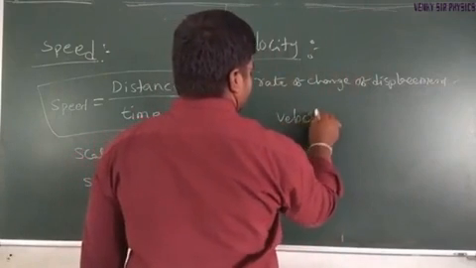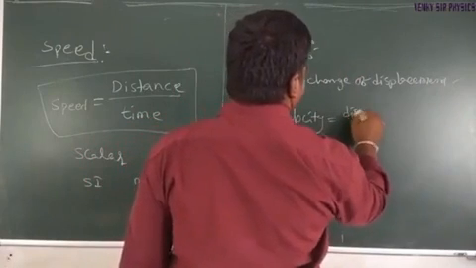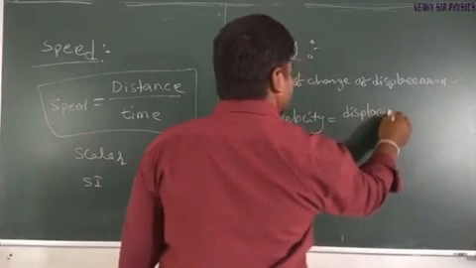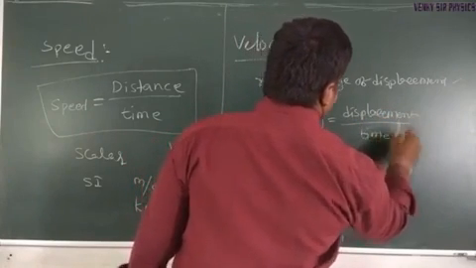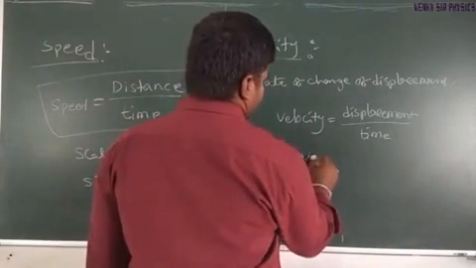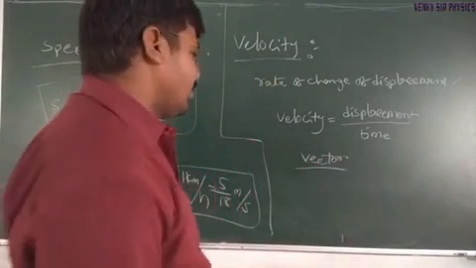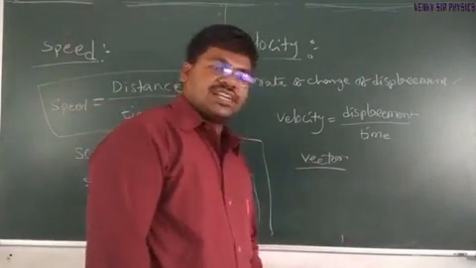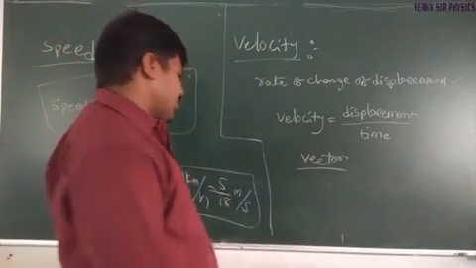Velocity is equal to displacement divided by time. Displacement divided by time. So it is a vector quantity. Okay, so what is a vector quantity? A physical quantity having both magnitude and direction is called a vector quantity.